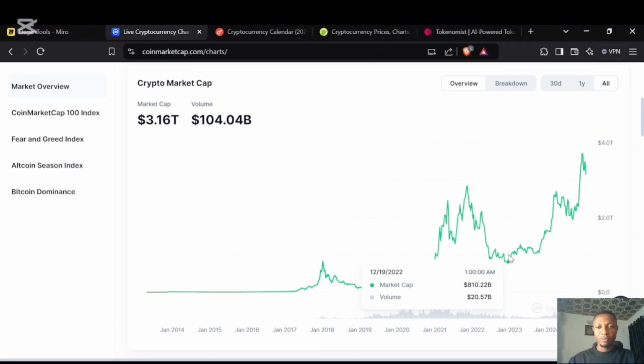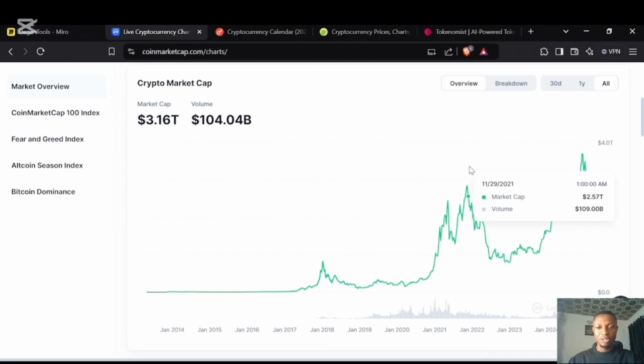Now, if we project from this low here to this high here, you would notice that we are somewhere around close to 3.5 trillion dollars, which is almost close to 2 times of what we had in the previous market.